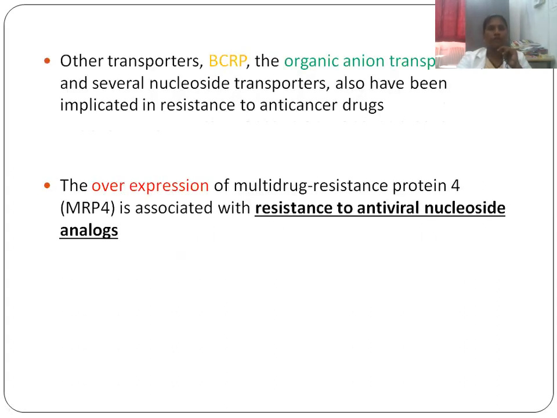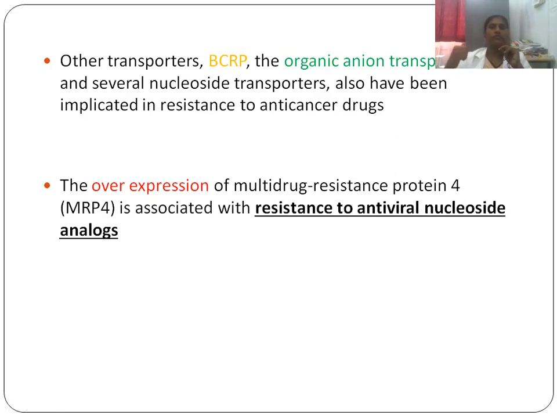What are the other transporters? We have others like BCRP, the breast cancer resistance protein, the organic anion transporters, and several nucleoside transporters, which have also been implicated in resistance to anti-cancer drugs. The overexpression of multi-drug resistance protein 4 is associated with resistance to antiviral nucleoside analogs.